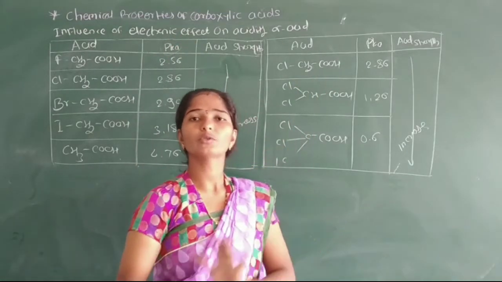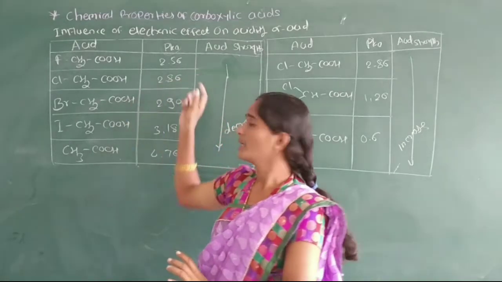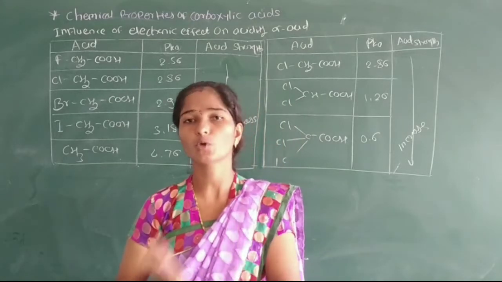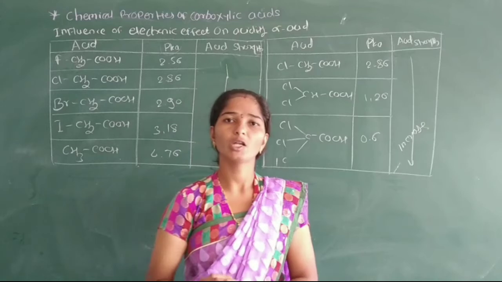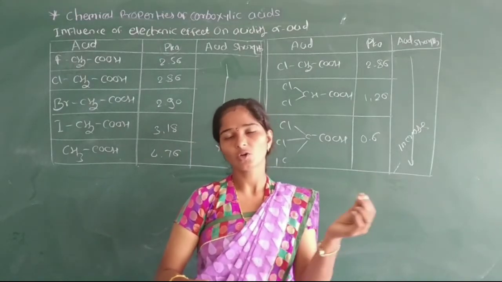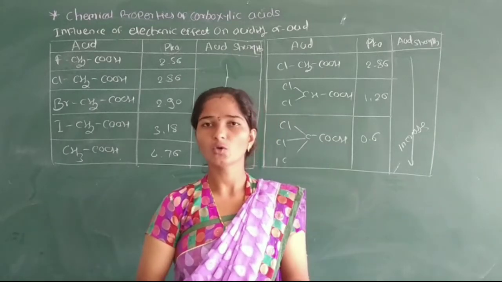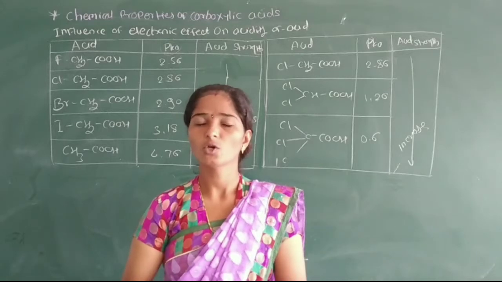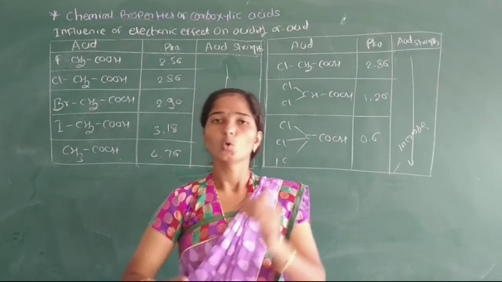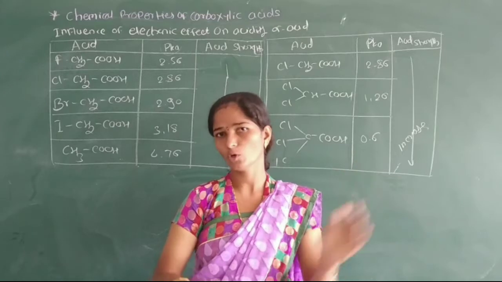The pKa value is used to determine which molecule is stronger and which is weaker. A higher pKa value means the molecule is a weaker acid, and a lower pKa value means it is a stronger acid.